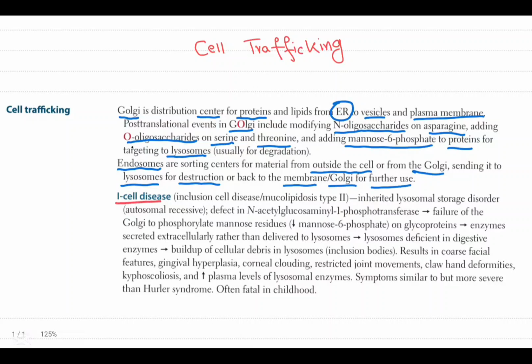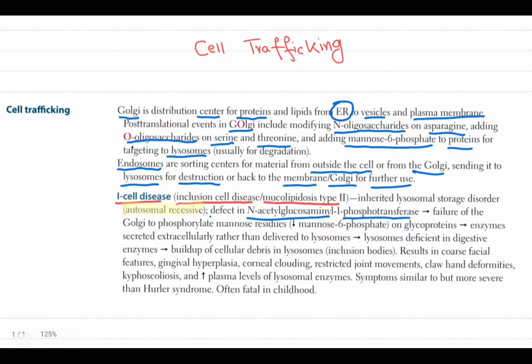I-cell disease, or inclusion cell disease, or mucolipidosis type 2, is an inherited lysosomal disorder that is autosomal recessive. There is a defect in N-acetylglucosamine-1-phosphotransferase.